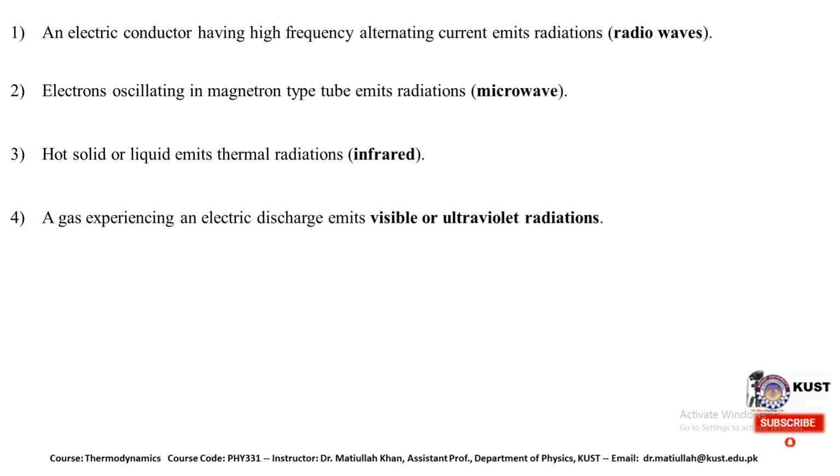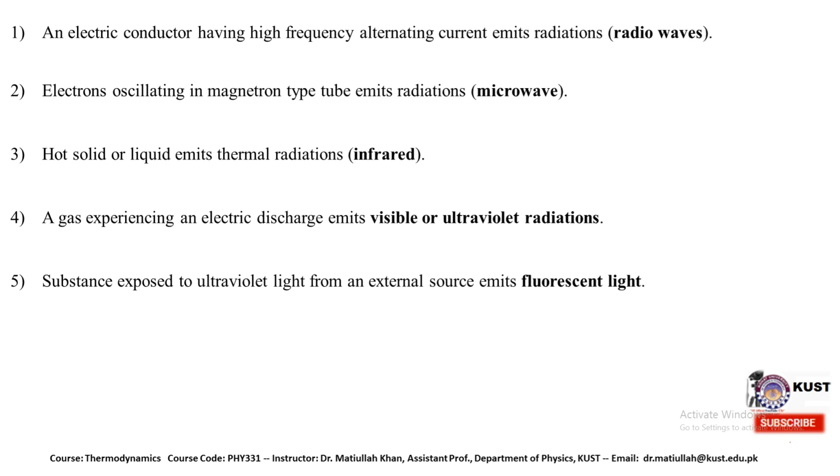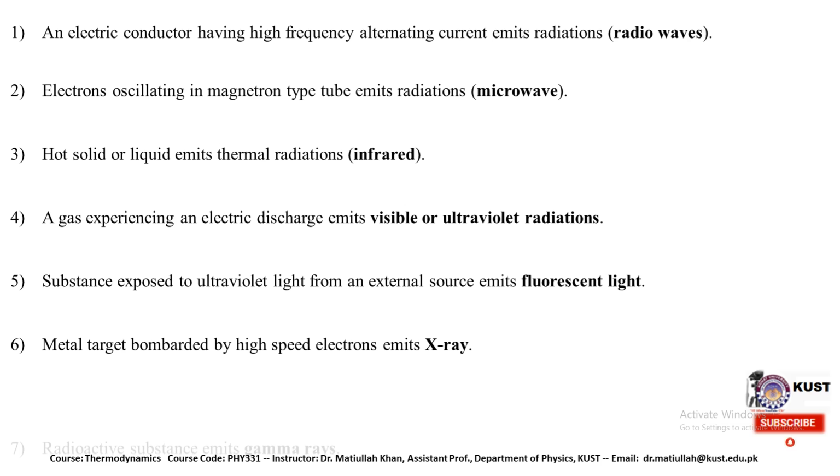Similarly, a gas experiencing an electric discharge emits electromagnetic radiation in the visible and ultraviolet spectrum. When a substance is exposed to ultraviolet light from an external source, it also emits fluorescent light, which is also an electromagnetic radiation. When a metal target is bombarded by high speed electrons, an electromagnetic radiation is created, which is called X-rays.